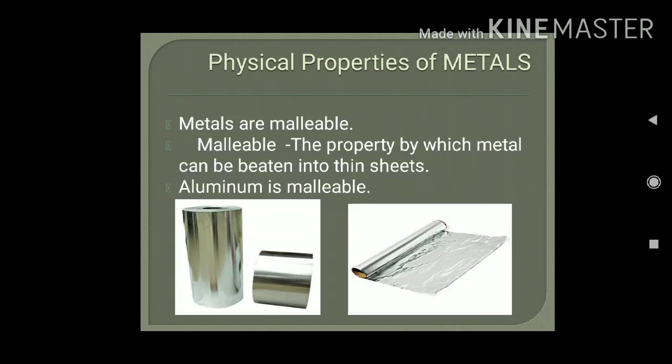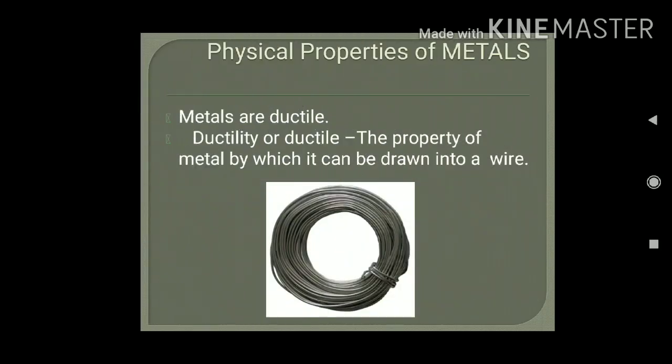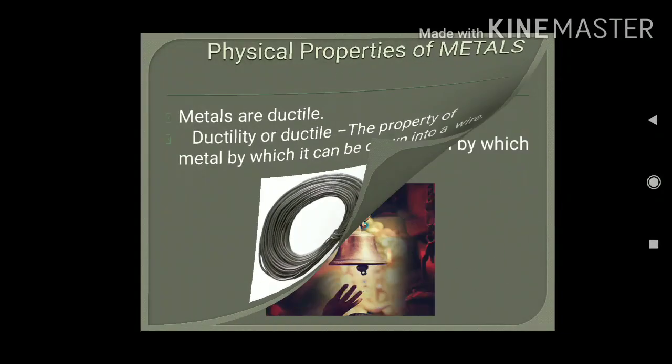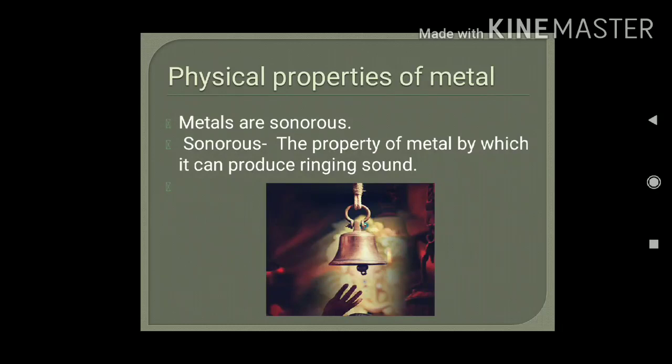How can metals be beaten into a very thin sheet? This is due to the property of malleability. If we hammer the metals, then it will become thin sheet due to the property of malleability. Next property is ductility. Ductility is the property of metal by which it can be drawn into wires. You must have seen the copper wire. This is made from the copper metal. This is drawn from copper metal and it's given the shape of wire. This is due to the property that is ductility.